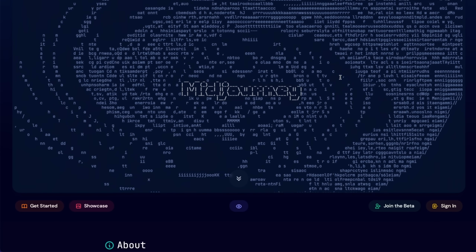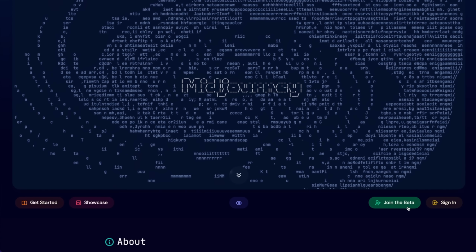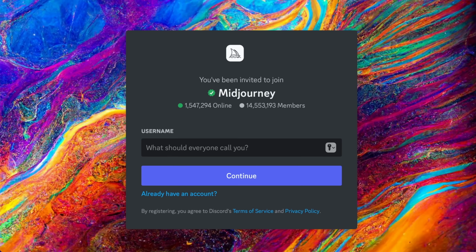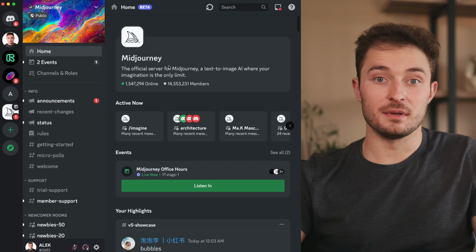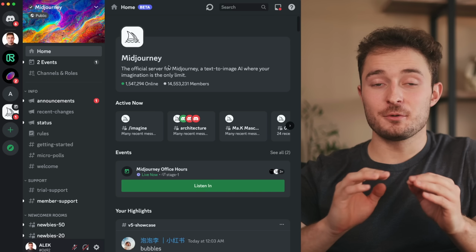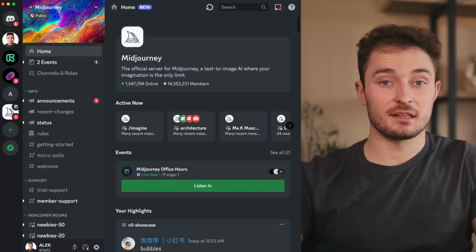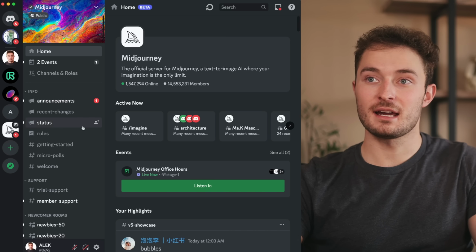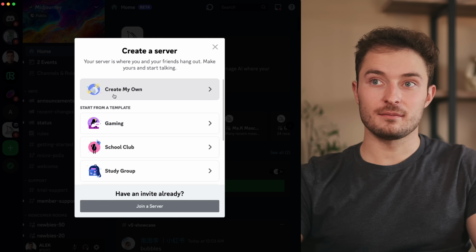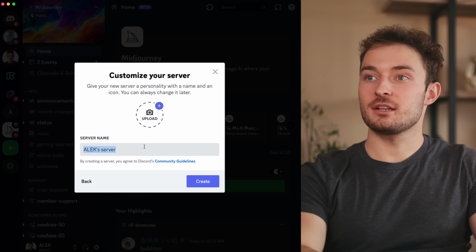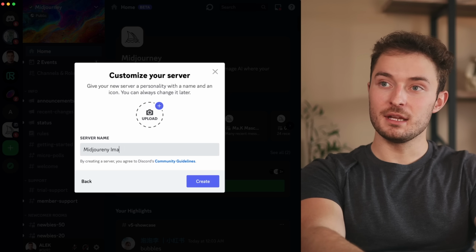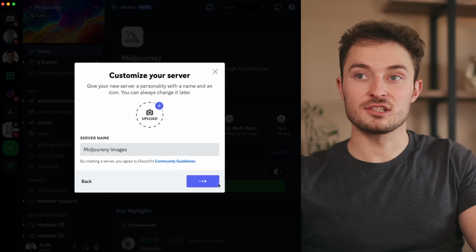But to access the Midjourney server, you'll want to head over to their website and click on Join the Beta. This will connect you to the Discord server that Midjourney runs out of. Now, if you're like me and you want to stay a little bit more organized, then a simple hack is to come over on the left side and just click this plus button that says Add a Server. Then we can just type in a name, something like Midjourney Images, and then I'll just hit create.